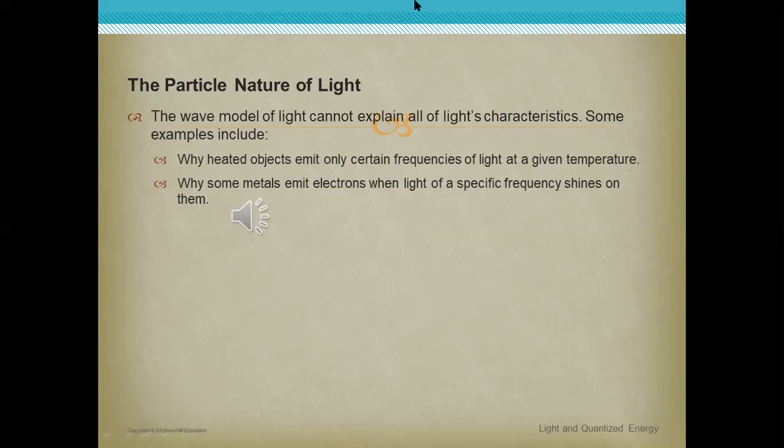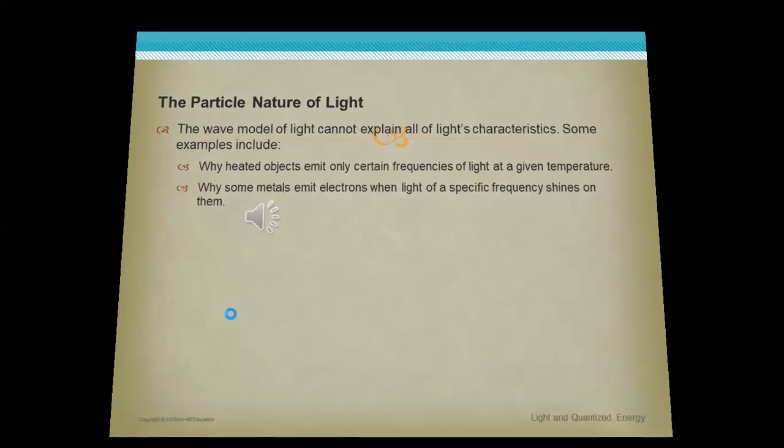The particle nature of light, continued: frequencies of light at a given temperature, and why some metals emit electrons when light of a specific frequency shines on them. The wave model of light cannot explain all the light's characteristics. Some examples include why a heated object emits only certain frequencies of light at a given temperature, and why some metals emit electrons when light of a specific frequency shines on them.